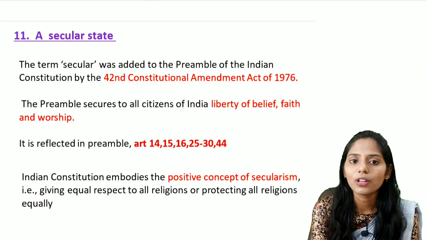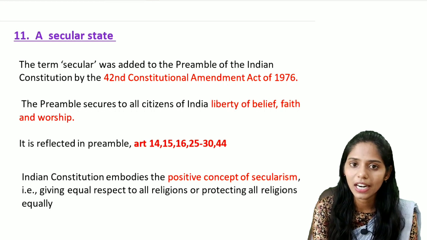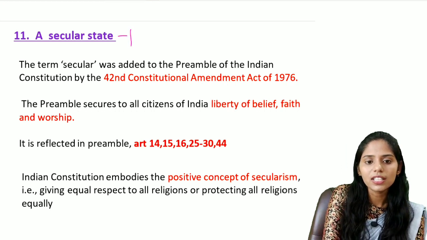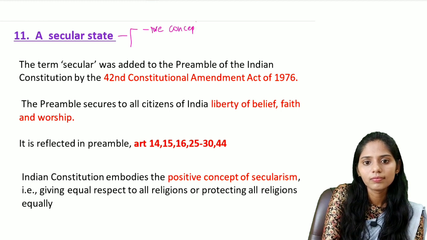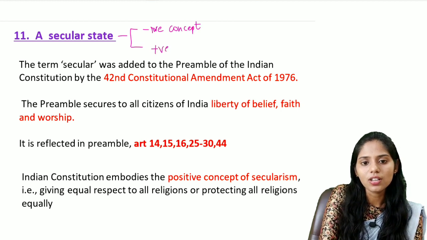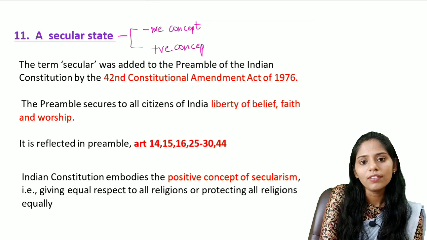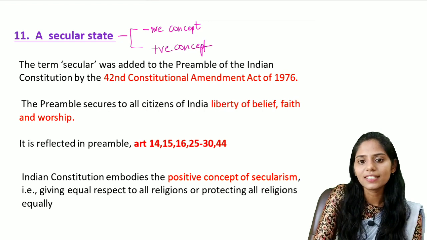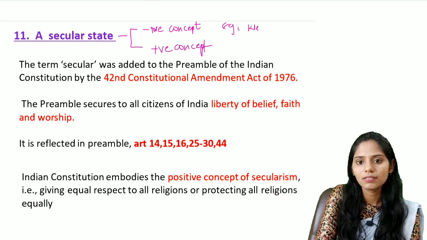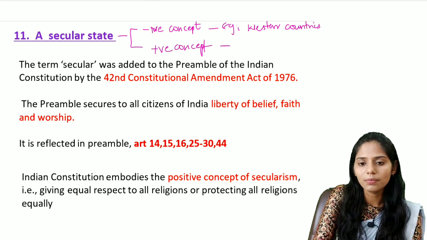The next important feature is the secular state. When you are talking about secularism, there are two important concepts. The first one is the negative concept. The second one is the positive concept. When we are talking about the negative concept, the example is the Western countries. When you are talking about the positive concept, the example is India itself.